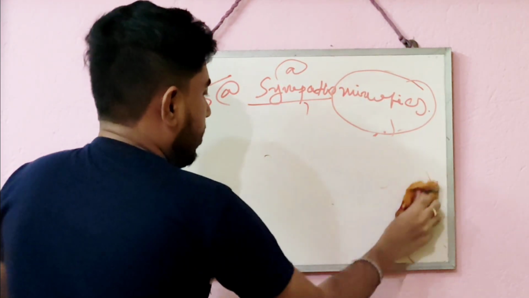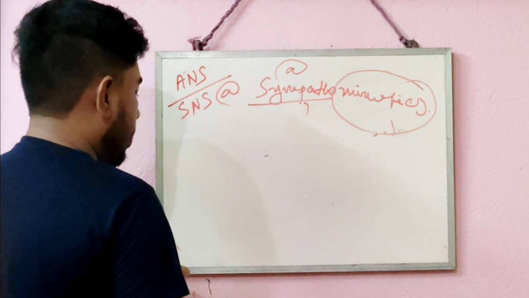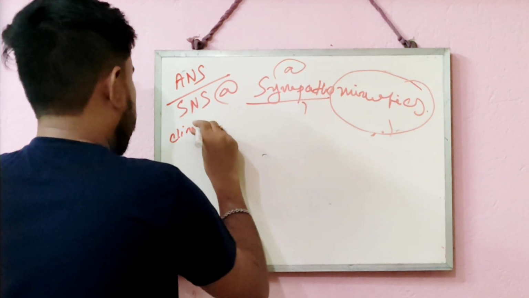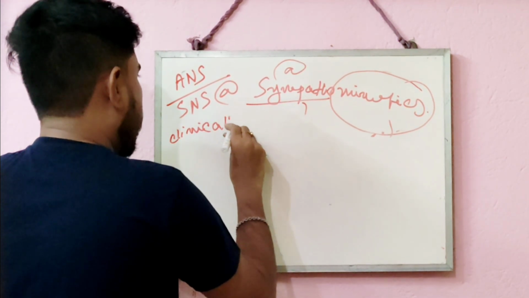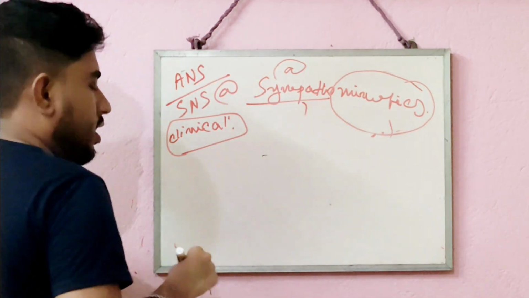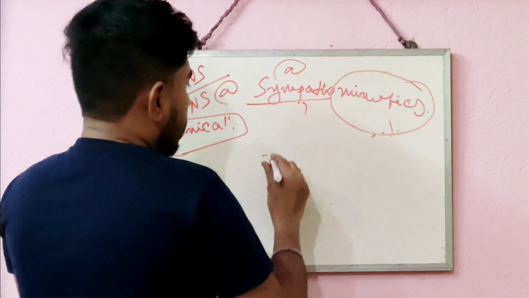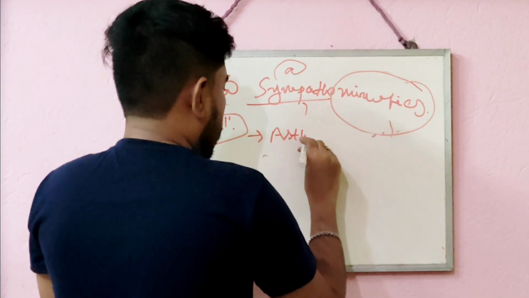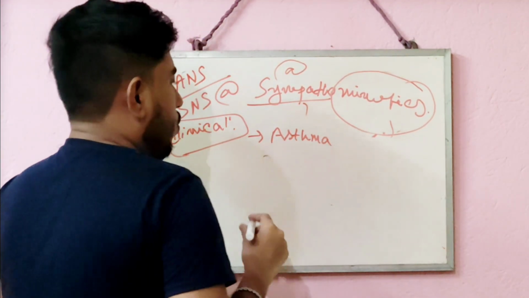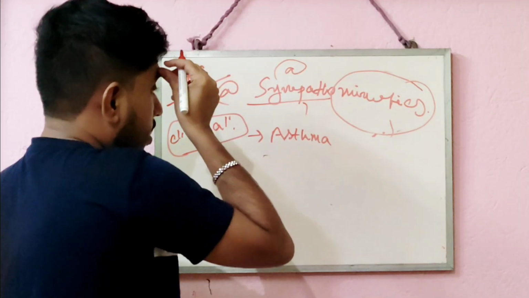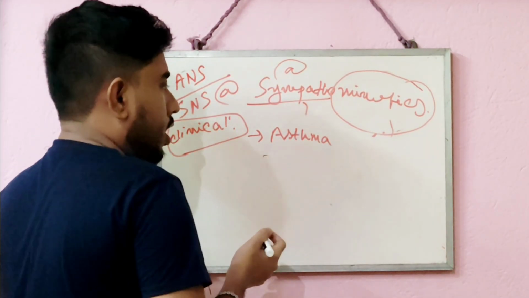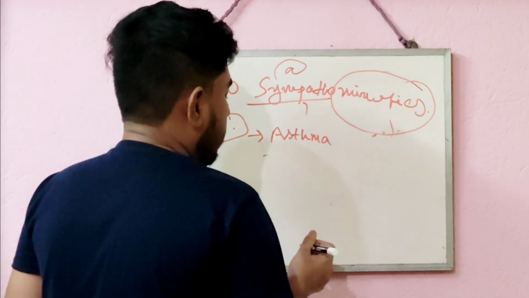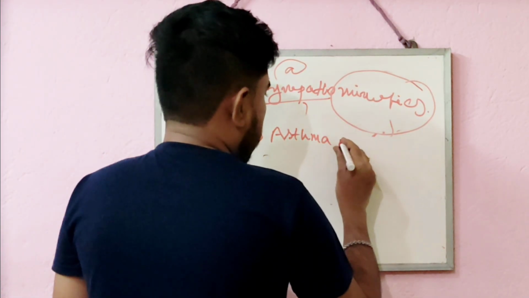After physiological action, you have to know about their clinical uses or therapeutic effects or therapeutic uses of different drugs that generally act as sympathomimetics in our daily life. First one is to treat asthma. We all know the sympathetic nervous system generally dilates the bronchial muscle. So sympathomimetics, by dilating bronchial muscle, can treat asthma.